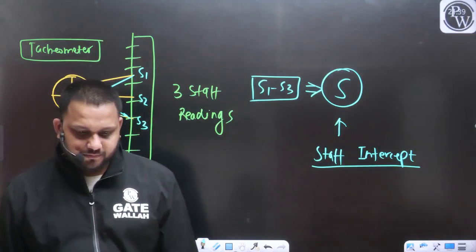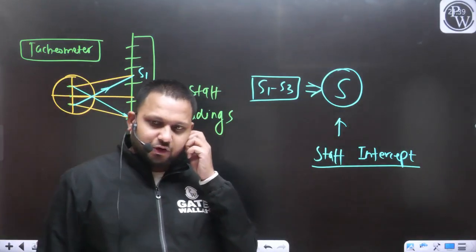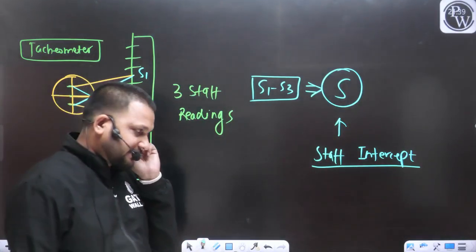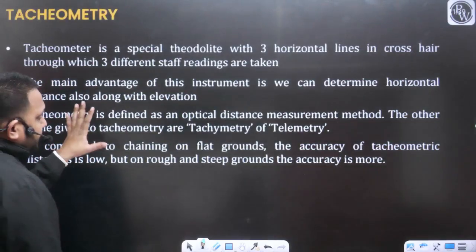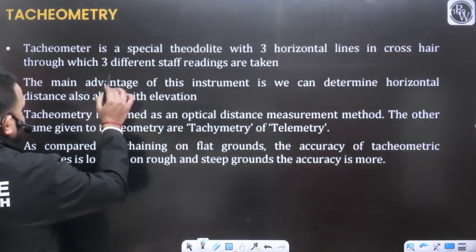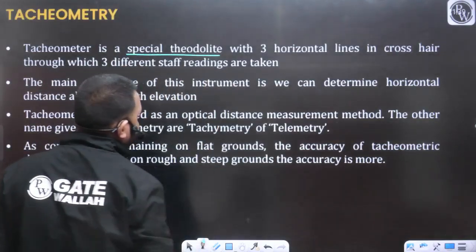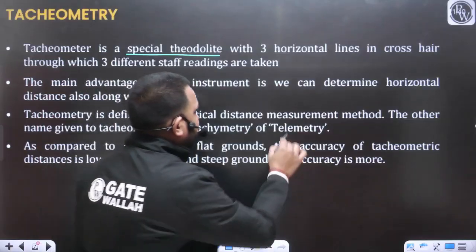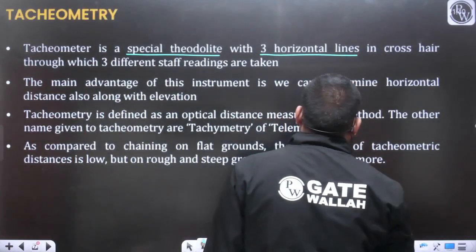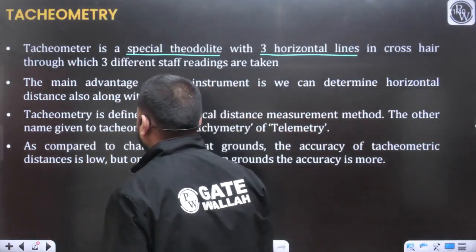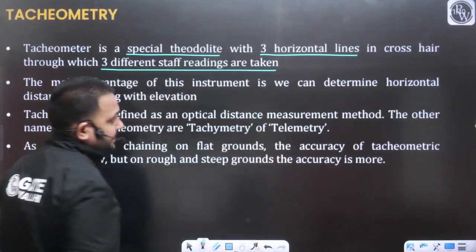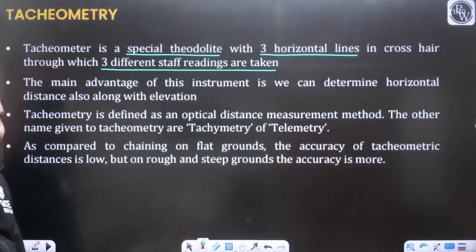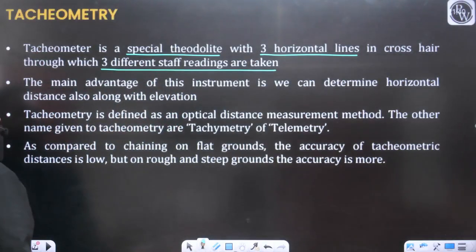Yes, very good. So now you can understand the theory of tacheometry, and let's see the discussion. Whatever we have discussed till now, all the points are mentioned here. The tacheometer is a special theodolite with three horizontal lines in the crosshair through which three different staff readings are taken.